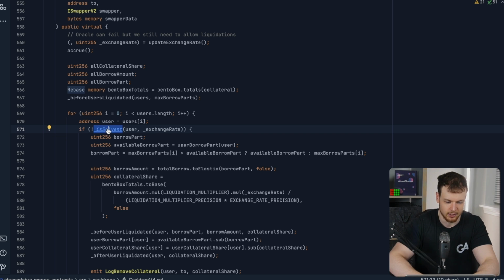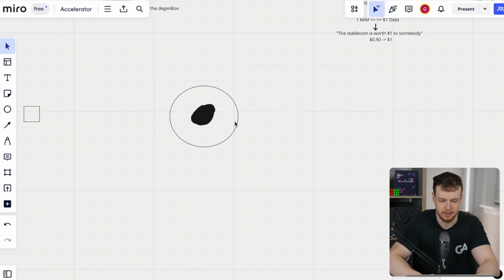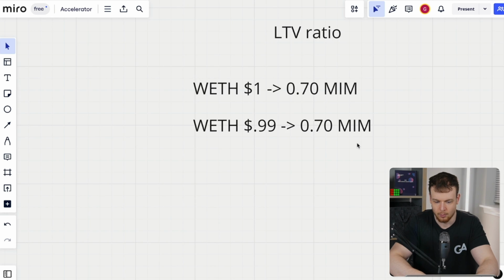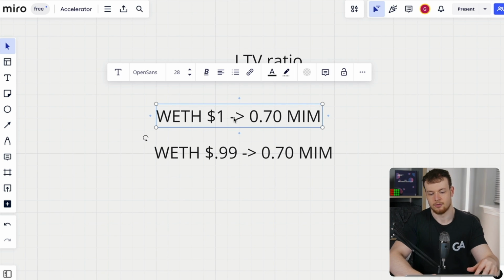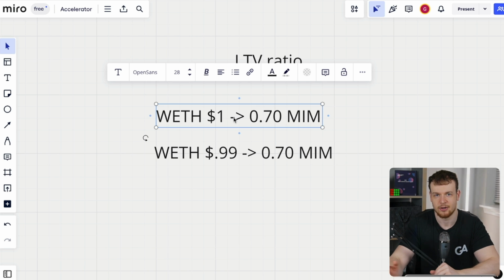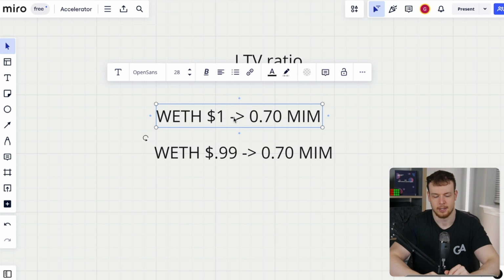And for that, we need to look at this isSolvent function. Now, this function essentially just decides, when we breach this barrier of, okay, you're at the 70% LTV ratio. That's where we're going to say, if you go below the 70% loan to value, that's when we're going to liquidate you, right?